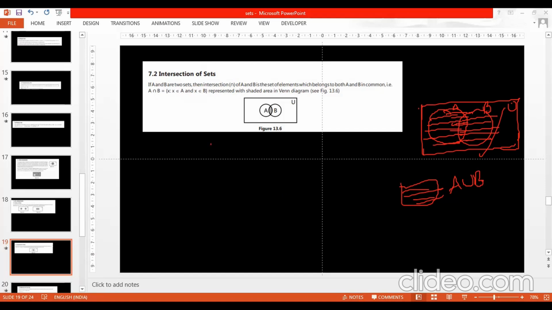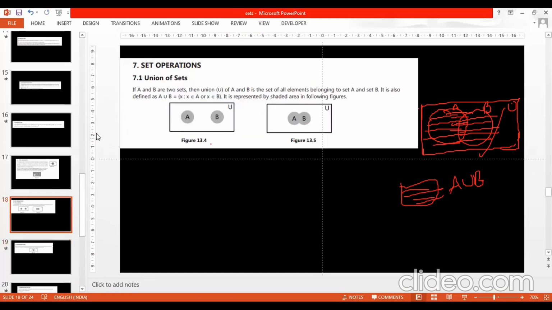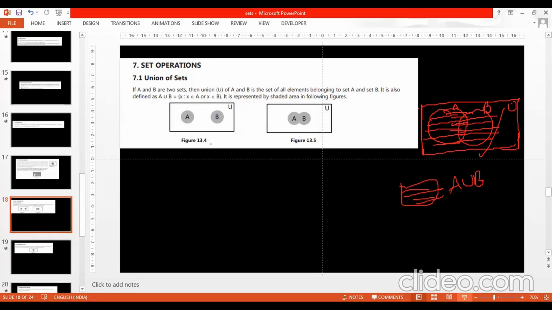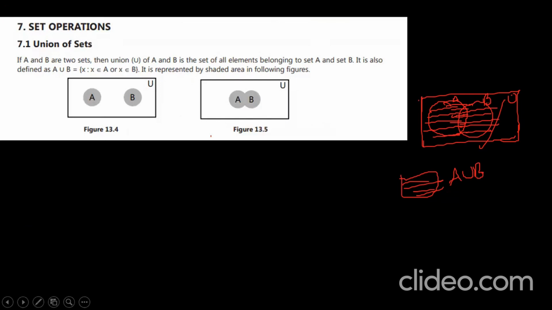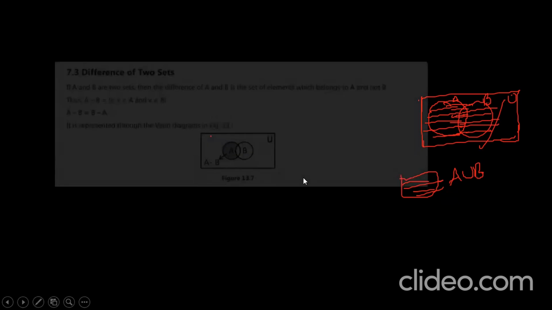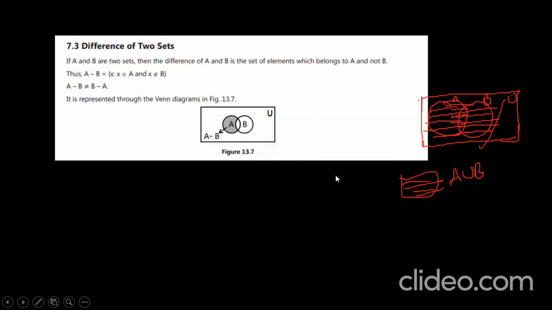You can see. So intersection part like this, we are going to represent. Okay. And next, you see. Yes, you see the next one. Union of sets, it is done. Intersection of sets, it is done. Next, difference of sets. What is that? Next one, difference of sets. And let us observe the difference of sets.